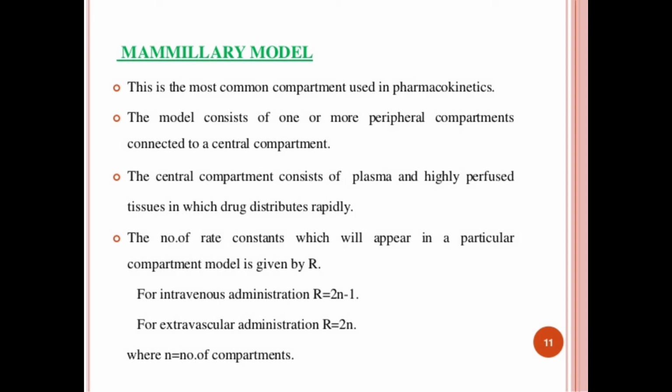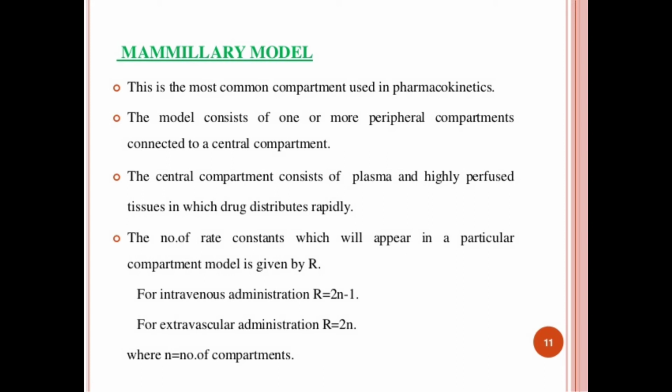Now the number of rate constants which appear for a particular compartment model is given by R. For intravenous administration, R is equal to 2n minus 1, where n is the number of compartments.